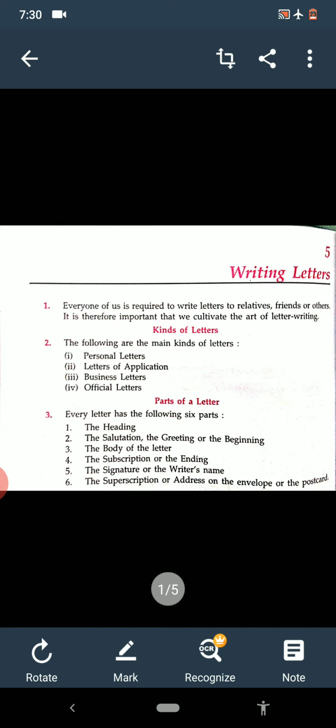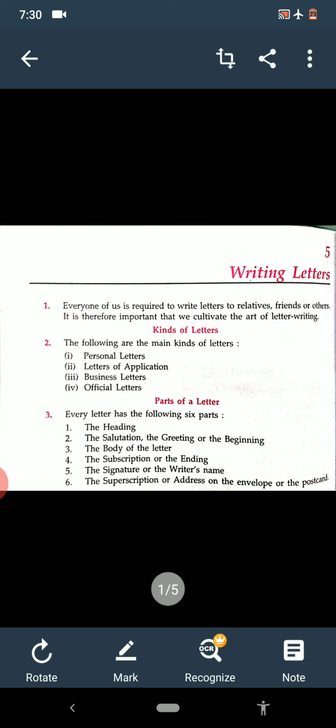So there are some kinds of letters. Let us see them. The following are the main kinds of letters. Number 1 is personal letter. Second is letter of application. Third is business letters, and the fourth one is official letter.